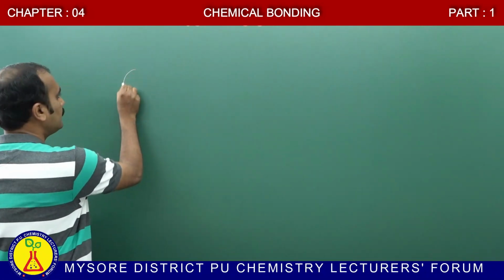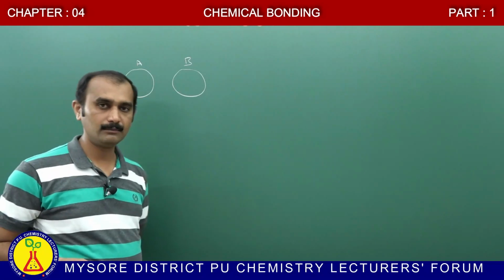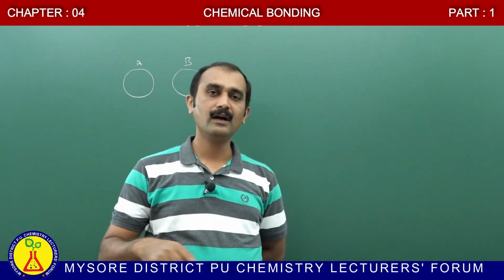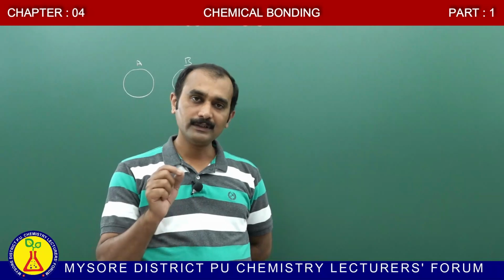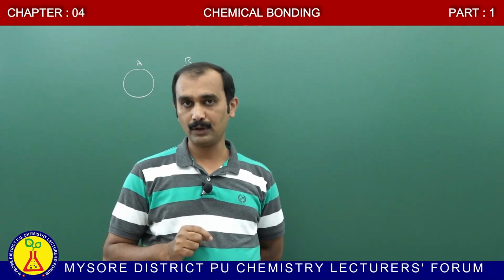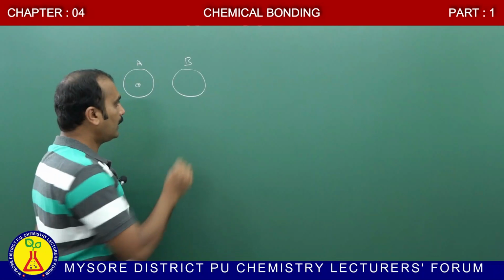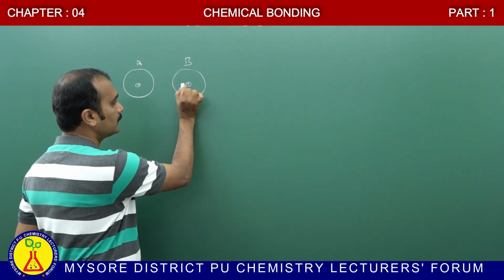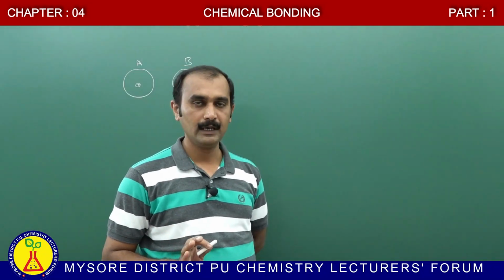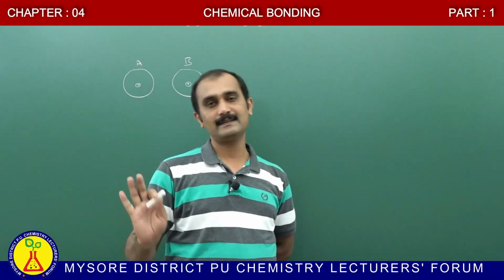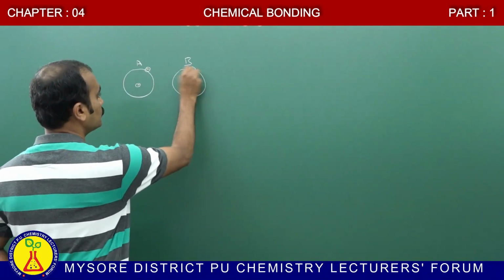For example, consider atom A and atom B. You already know that in any atom a central nucleus is present and electrons are revolving around the nucleus. In the nucleus, the positively charged particles are present along with the neutrons; these positively charged particles are known as protons. In atom B also the central nucleus has a positive charge, because along with neutrons, protons are present, and electrons with negative charge revolve around the nucleus.